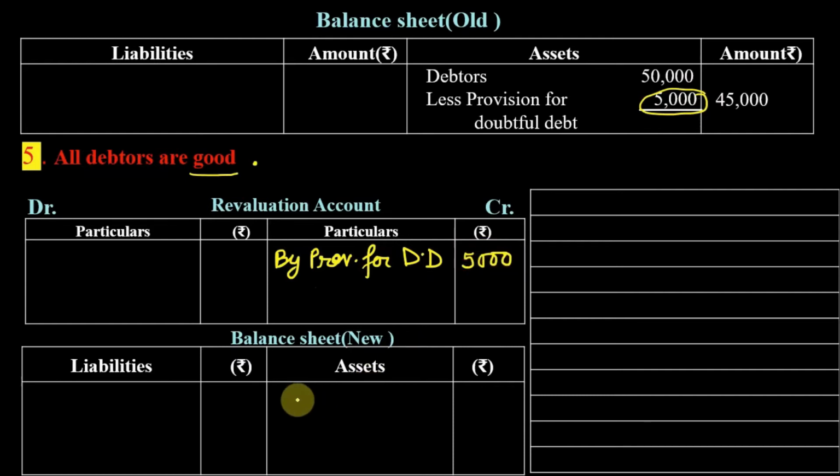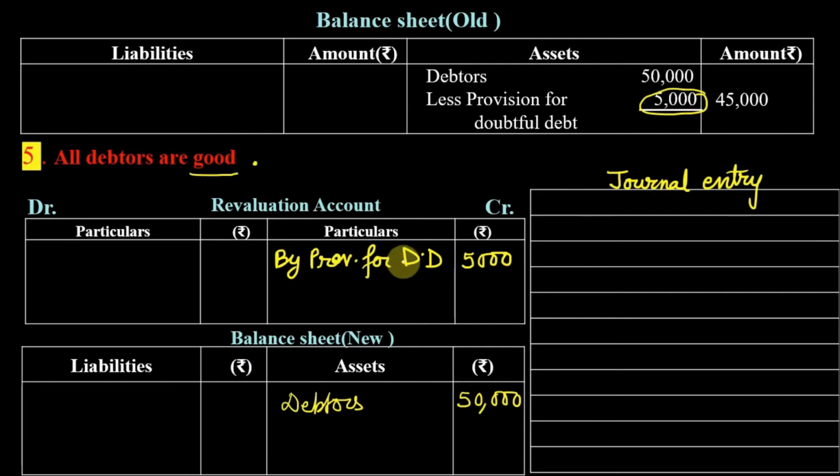Okay. And when we are writing debtors in the new balance sheet, please remember you are going to write debtors as 50,000. No need to subtract this 5,000 because all debtors are good. Now coming to the journal entry for this.